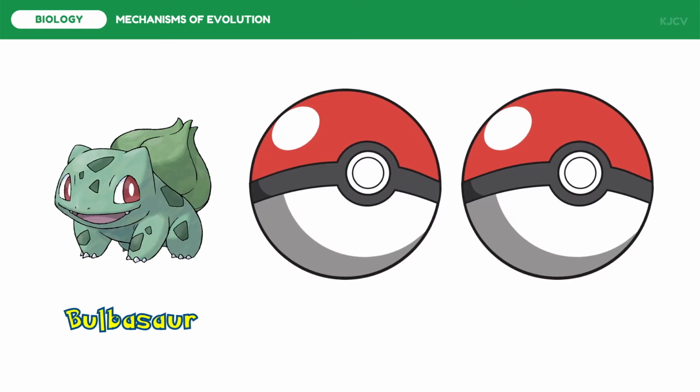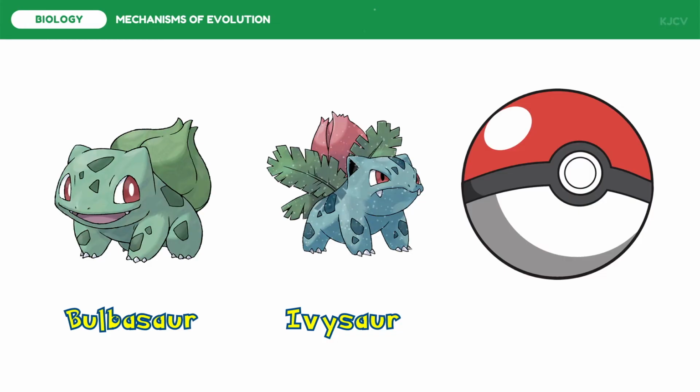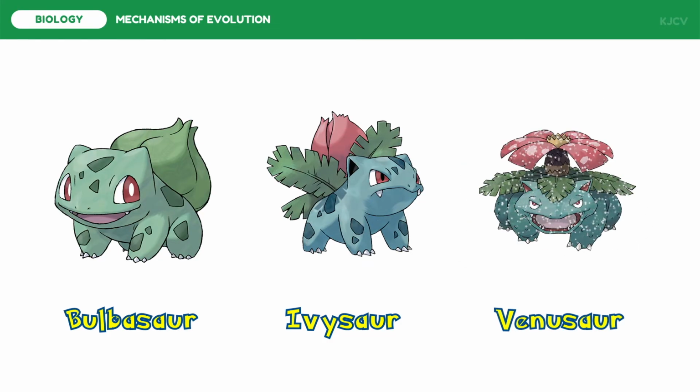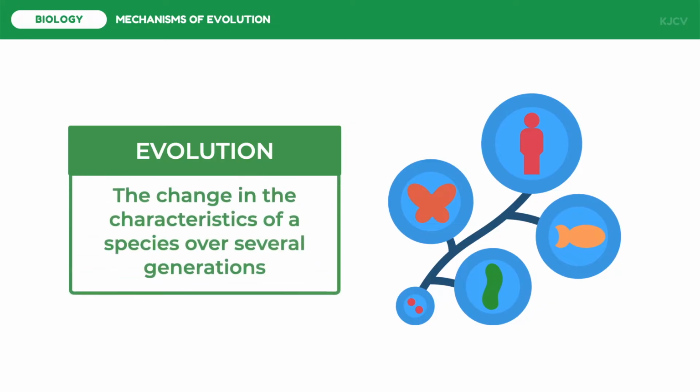We may have first heard of evolution from Pokemon when we play this on our gadgets or trading cards, or when we watch this from our television screens. Evolution patterns of Pokemon became common knowledge of those born from the late 90s to mid 2000s. For example, Bulbasaur has two evolutionary stages. It first evolves to Ivysaur. After reaching a specific level, it evolves to its final form, Venusaur. Pokemon gave us an idea that evolution is the change in the characteristics of a species over several generations.